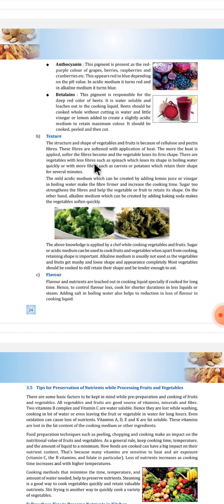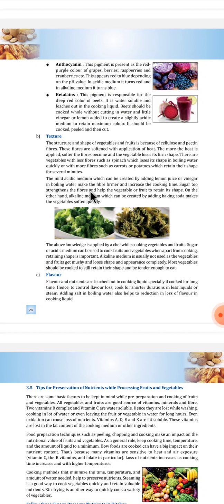There are vegetables with less fibers such as spinach which loses its shape in boiling water quickly, or with more fibers such as carrots or potatoes. Carrots and potatoes have more fiber content in them which retain their shape for several minutes. The mild acidic medium which can be created by adding lemon juice or vinegar in boiling water makes the fiber firmer and increases the cooking time.